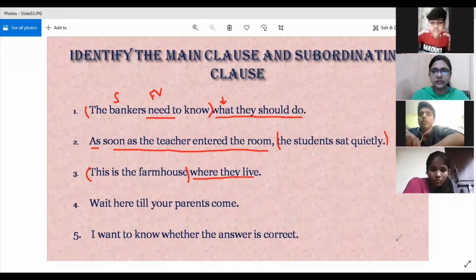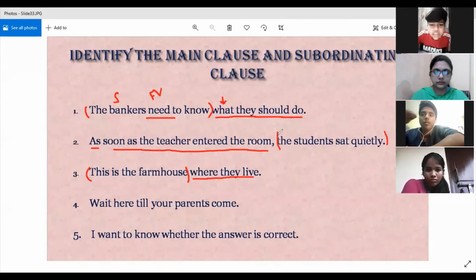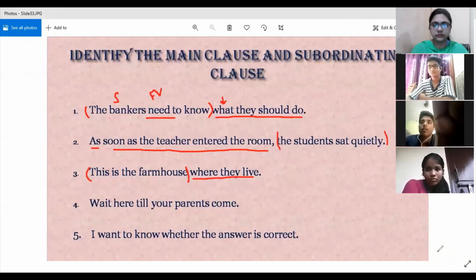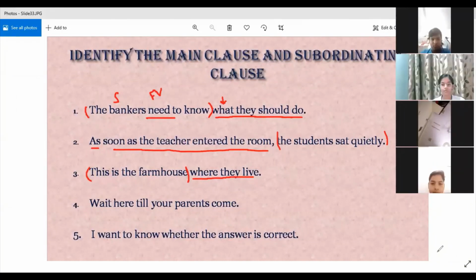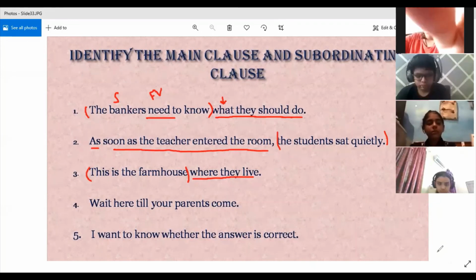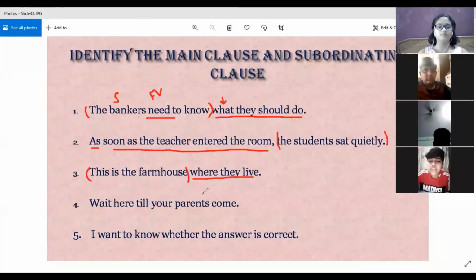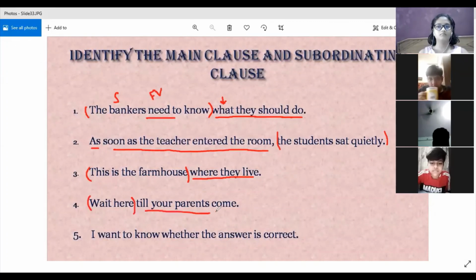Yes, Sarthak. Next one. Yes, ma'am. "Wait here" is a main clause. "Until your parents come" is a subordinate clause, as "wait here" can stand alone. "Until your parents come" starts with a subordinating conjunction and cannot stand alone, and it is a dependent clause. So it is a subordinate clause. Very good. Thank you. Very smooth explanation. Good.